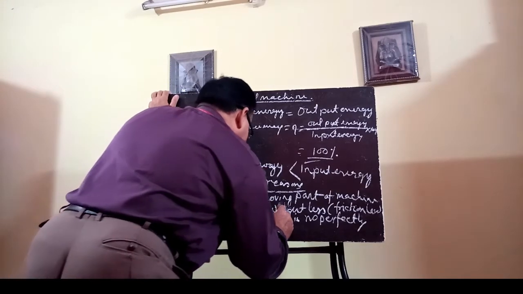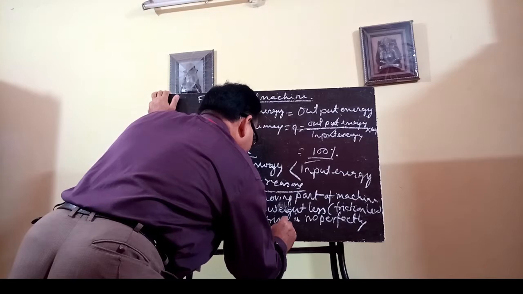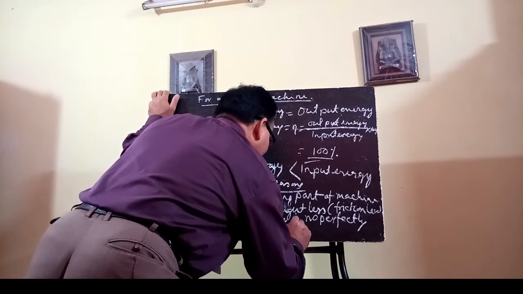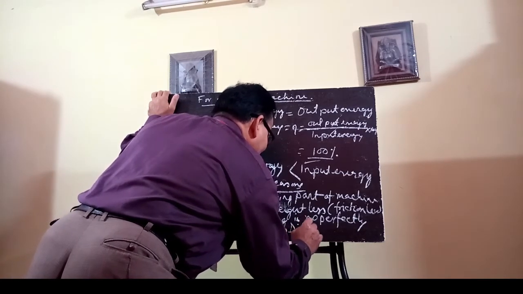This is the second point. And third is that different parts of the machine